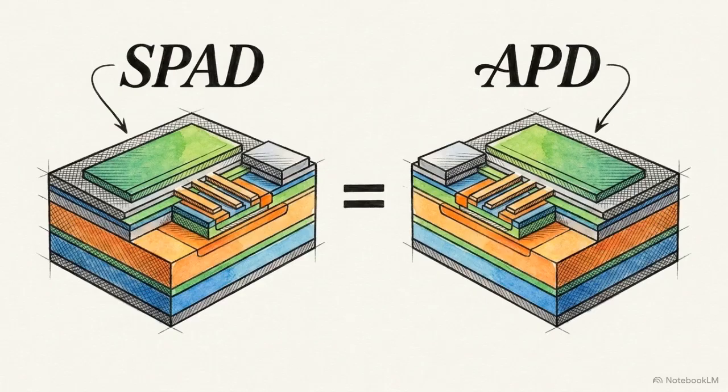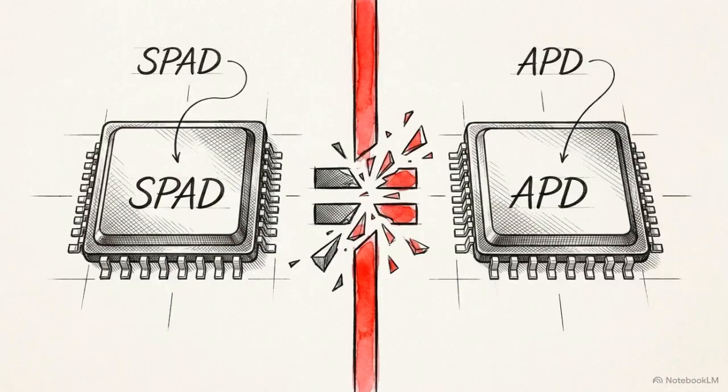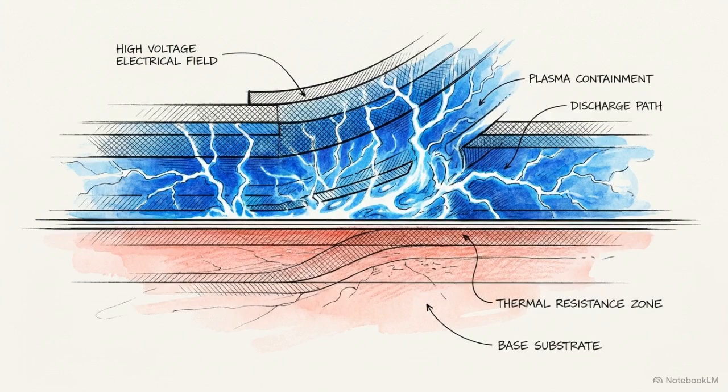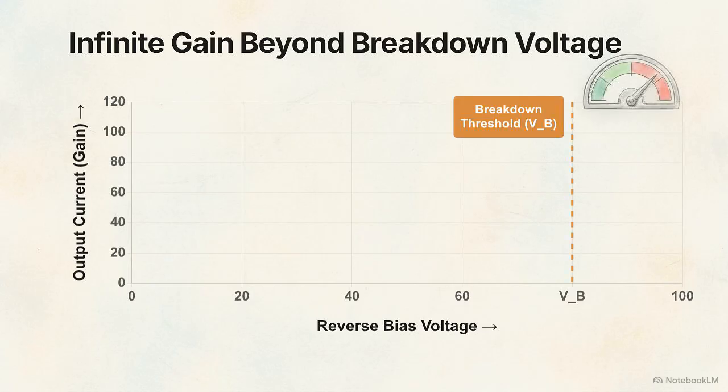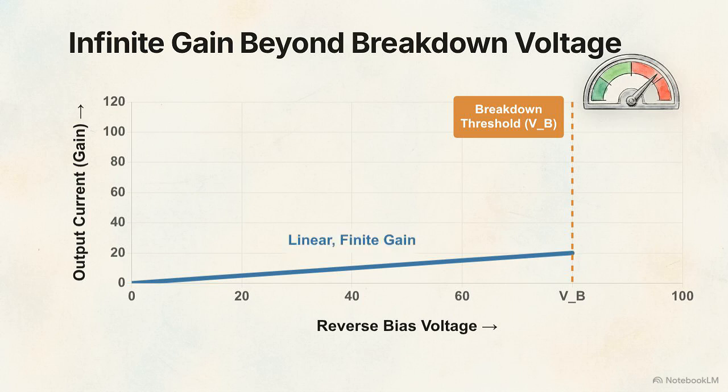In professional engineering circles, SPADs are often conflated with standard avalanche photodiodes, or APDs. They are frequently treated as the same class of device, but their operational limits are distinct. The absolute threshold dividing these two technologies is the breakdown voltage, denoted as VB. An APD operates below the breakdown voltage threshold, producing a linear, finite gain.